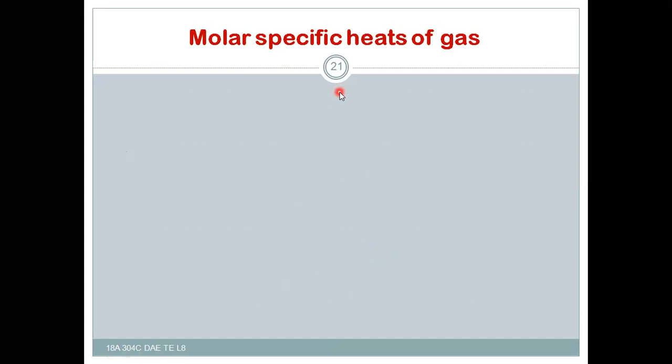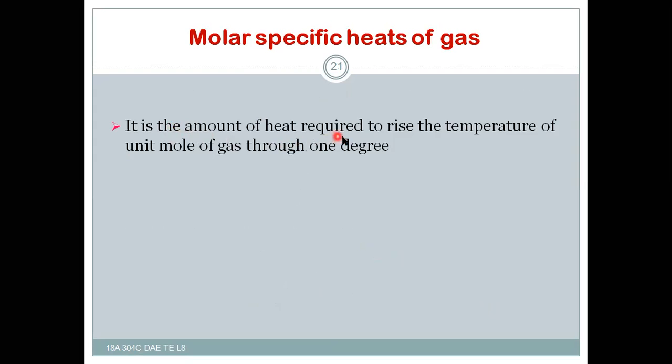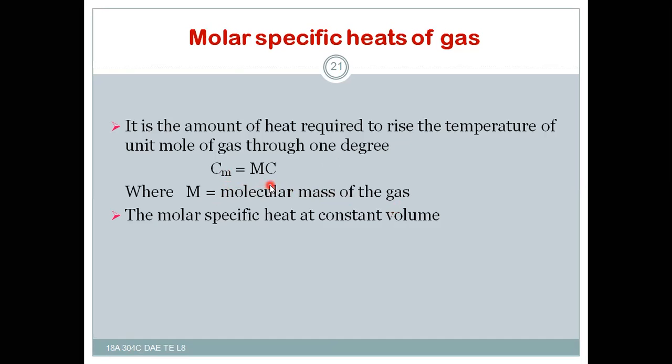Now let us have the molar specific heats of gas. It is the amount of heat required to raise the temperature of 1 unit mole of gas through 1 degree. So Cm is equal to Mc, where Cm is the molar specific heat of the gas, M is the molecular mass or molecular weight of the gas, and c is the specific heat.